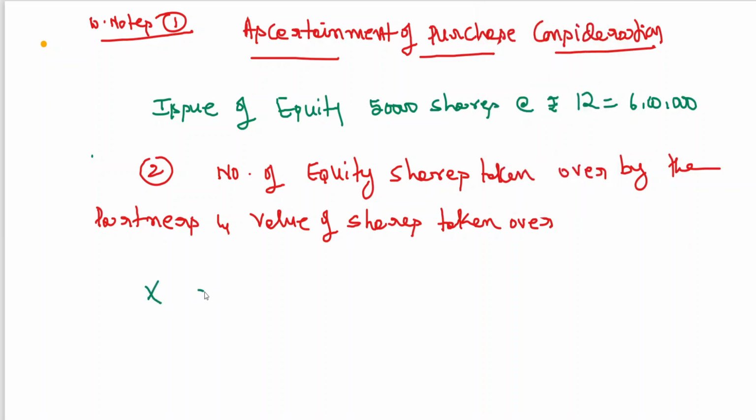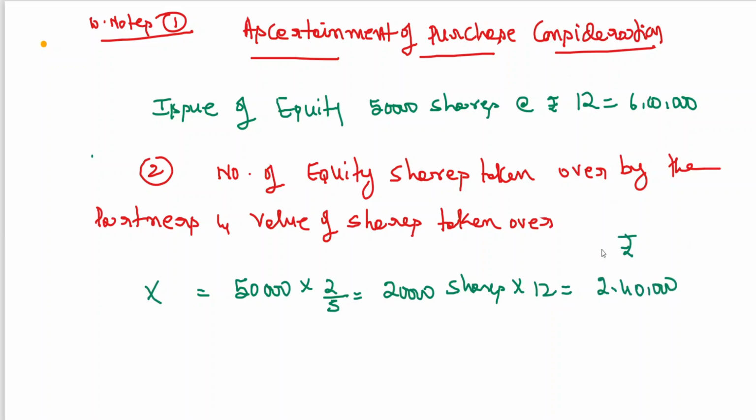So, X: 50,000 shares into 2/5, 20,000. What is the issue price of share? 12 rupees, no? 20,000 shares into 12. The value is 2,40,000. This is the value.